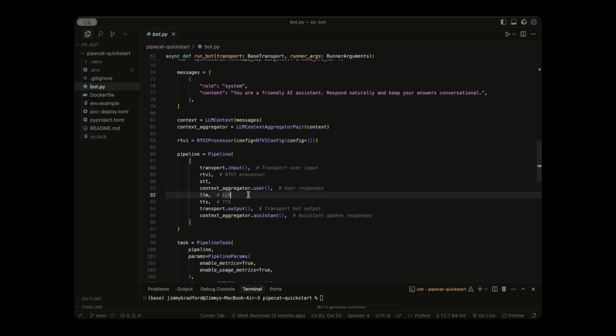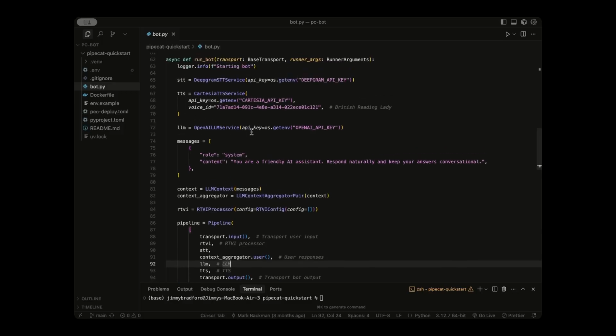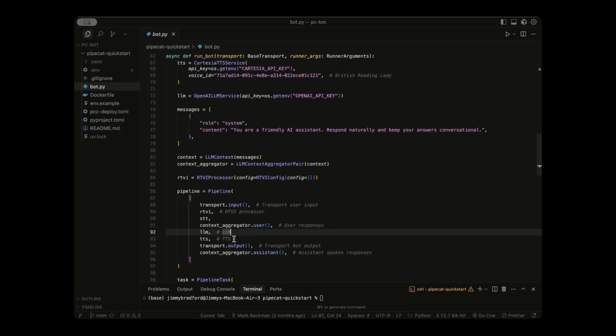Then it asks our LLM for an answer, and in this case, we're using OpenAI. Then once OpenAI has given our answer, we take that and convert that to speech frames, which will be outputted to our actual computer so we can hear the agent speak. And once that's done, the agent's response will get added to the context, so the conversation is stored up to date.